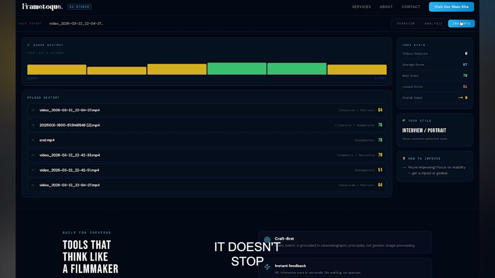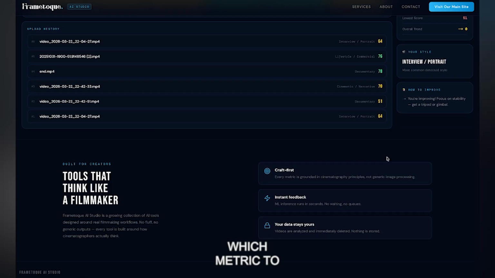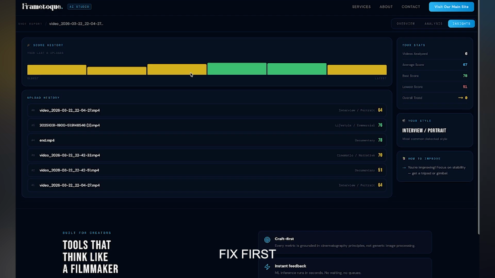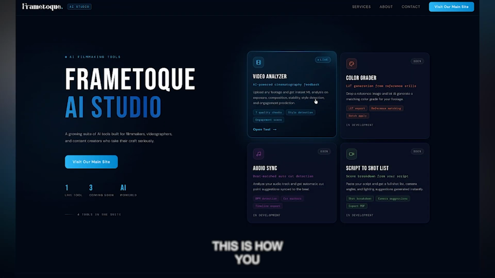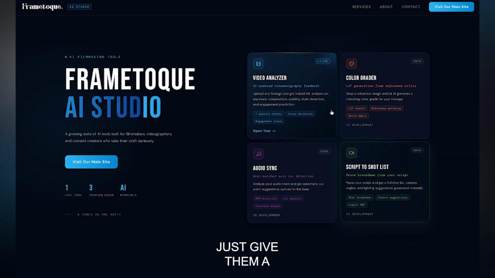And it doesn't stop at one click. Every video you upload gets tracked. You can see your score history, average, your best and lowest shots. You can see your most common filming style. And the AI tells you exactly which metric to fix first to level up fastest. This is how you build a filmmaker over time, not just give them a one-time result.